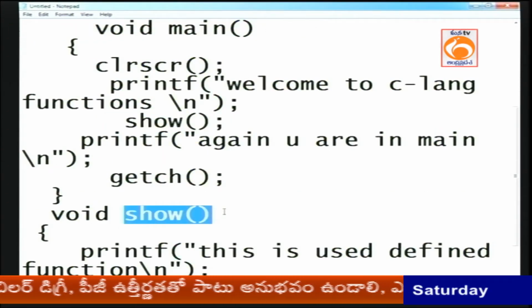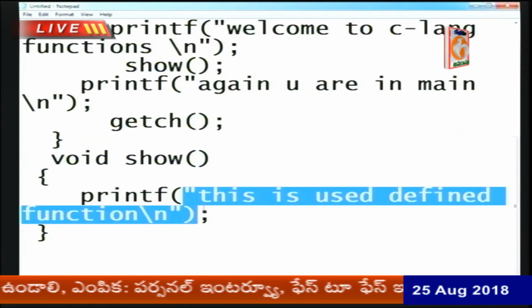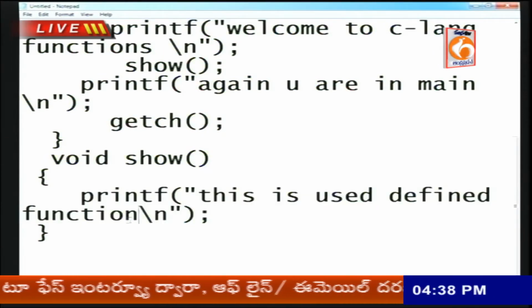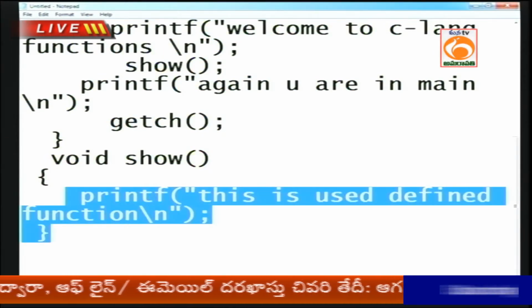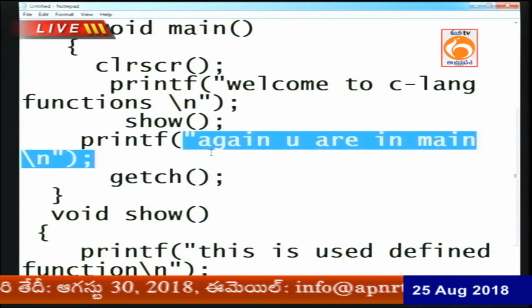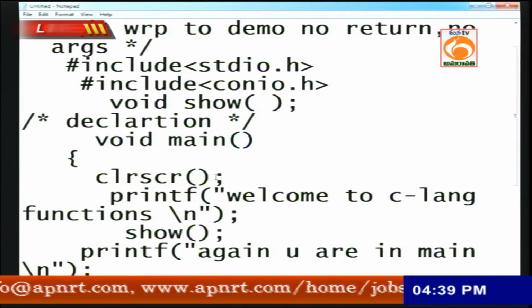Show is our defined function. What does the show actually do? This is the user defined function body, any number of statements can be run. After execution of this, again return back to main. Under main which will be called? Again you are in the main. Finally we get the answer. This is the process.